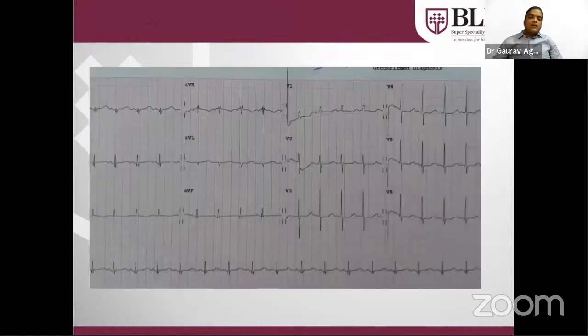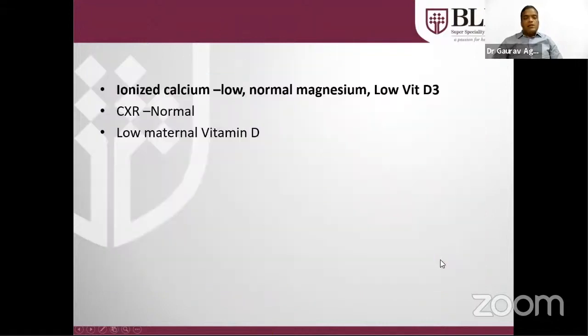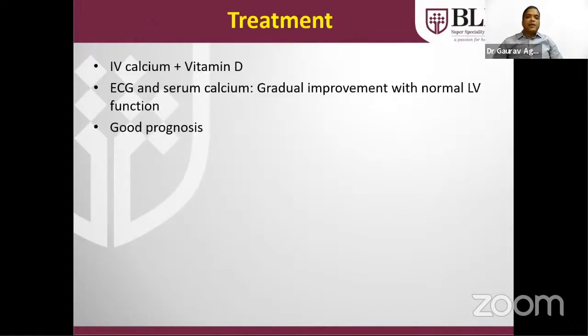ECG that was done was showing sinus rhythm because every QRS is preceded by the P wave. But here you can see the QT interval is very prolonged from here to here. That is a classical ECG of long QT syndrome in neonate. Ionized calcium was low with normal magnesium and vitamin D3. History of poor vitamin D and calcium intake in pregnancy. Patient was treated with IV calcium and vitamin D, and gradually improvement with normal LV function was there.